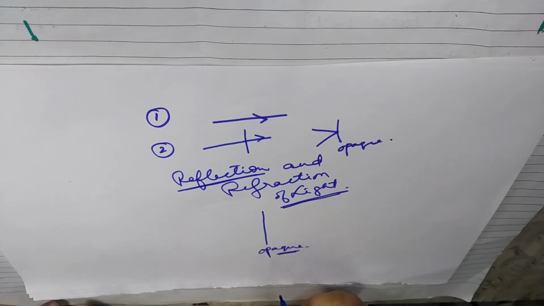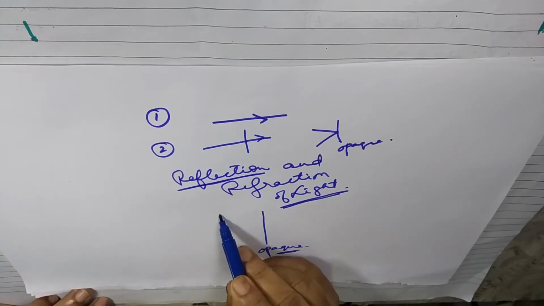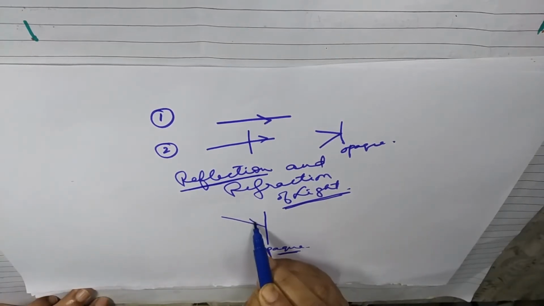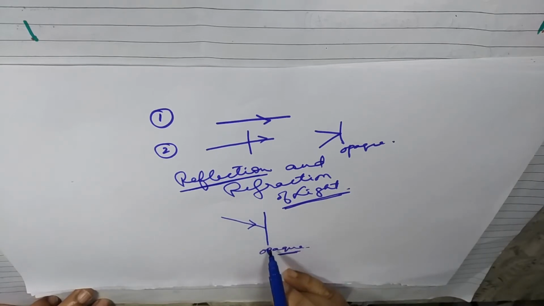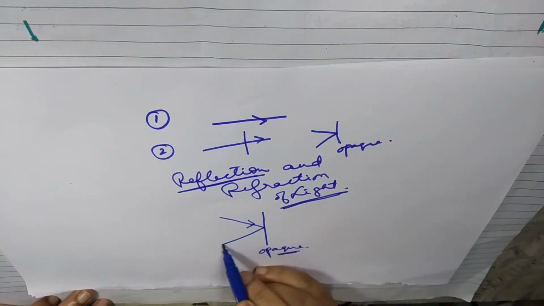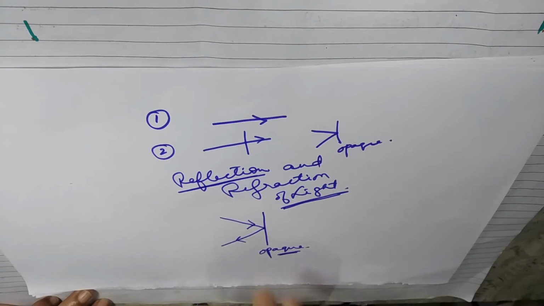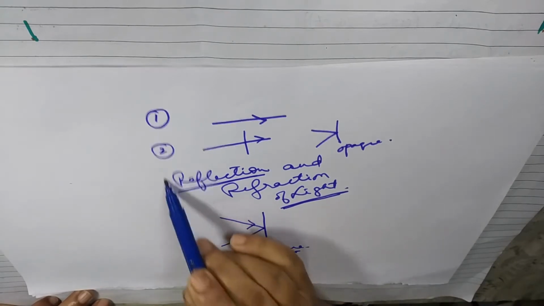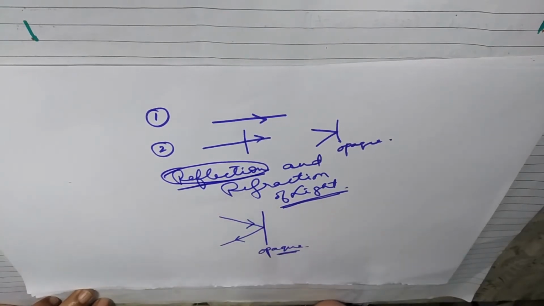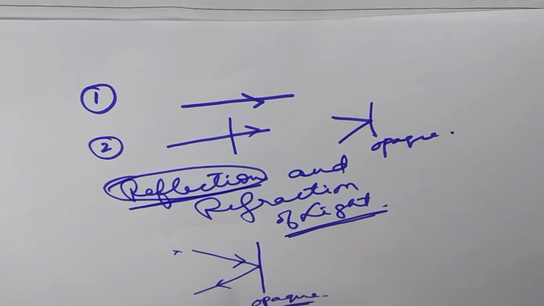Suppose this is a mirror, and when light comes from a source and strikes the mirror, it turns back, and this turning back of light is called reflection of light. And it follows two laws.